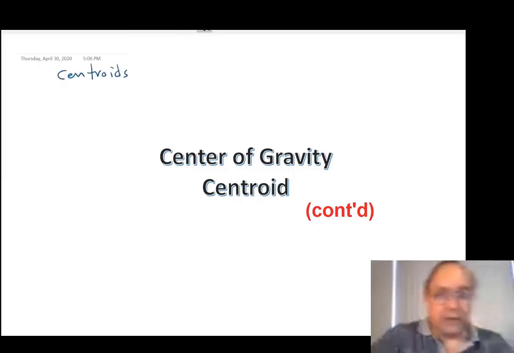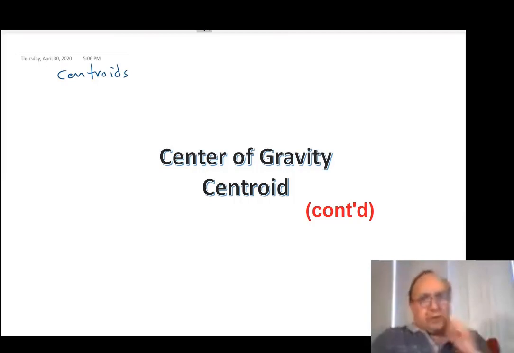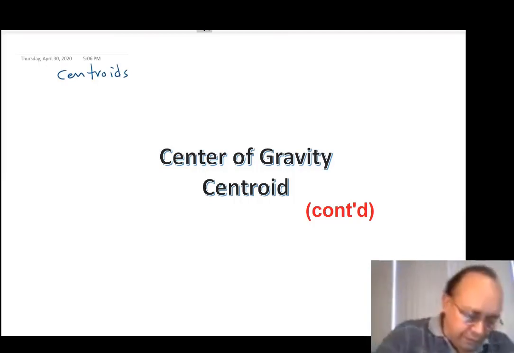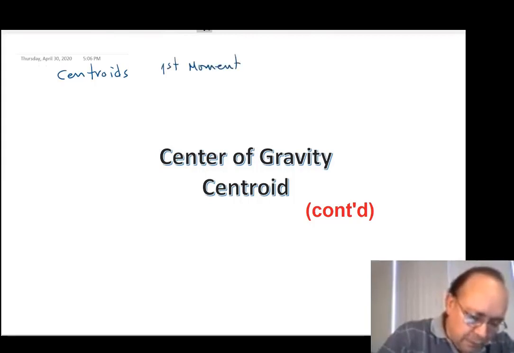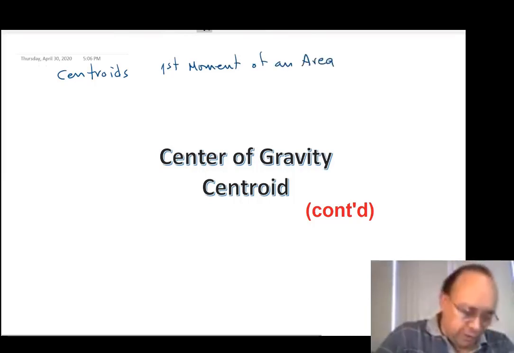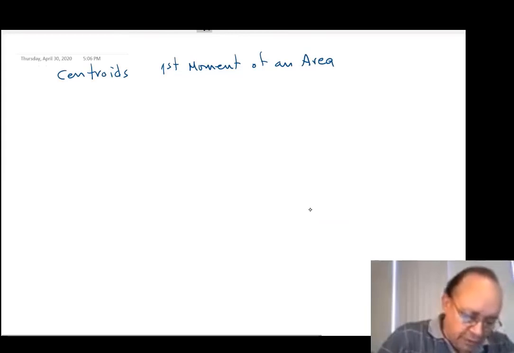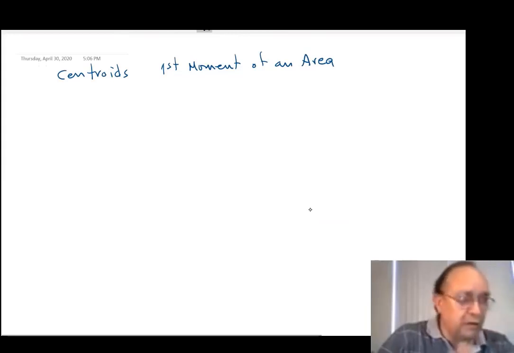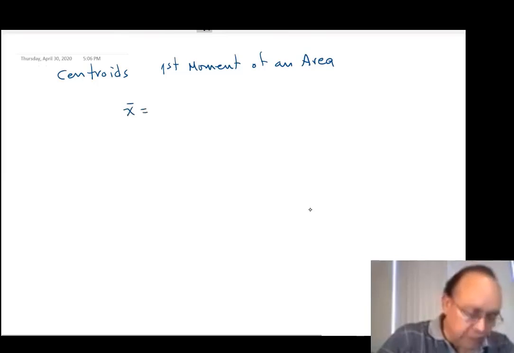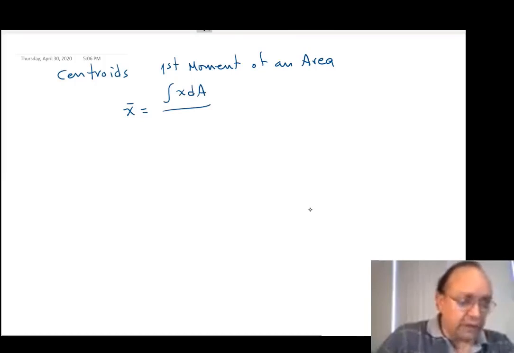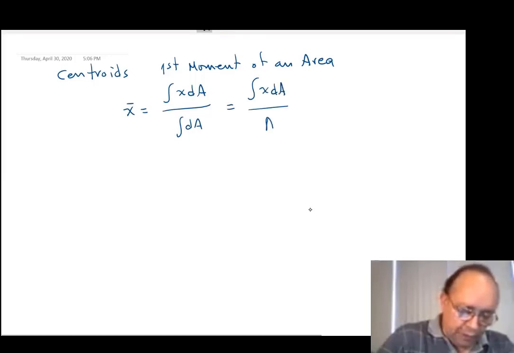Centroids. We were talking about centroids like the first moment of an area, because the centroid is based on, let's see, x bar equals the integral of x dA over the integral of dA, which is the same as x dA over area, right?